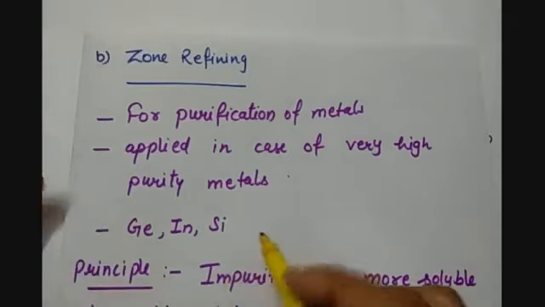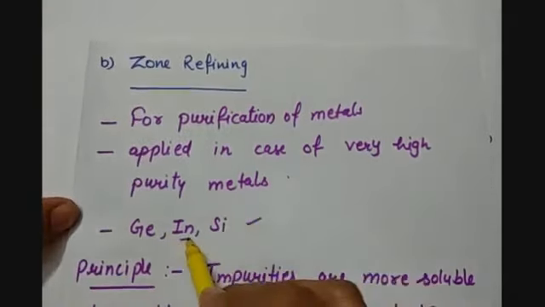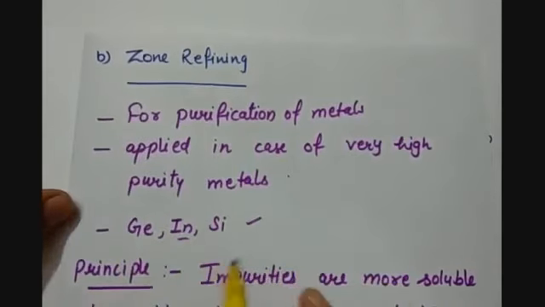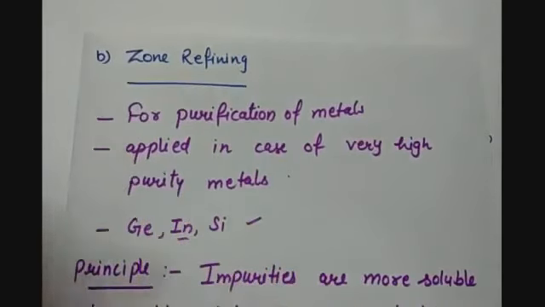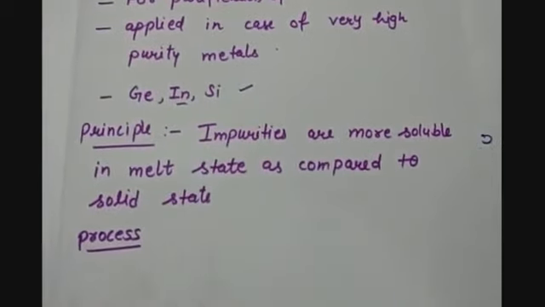Generally germanium, indium and silicon are refined with the help of the zone refining method. Now what is the basic principle behind it? The basic principle of zone refining is that impurities are more stable in the melt state as compared to the solid state.